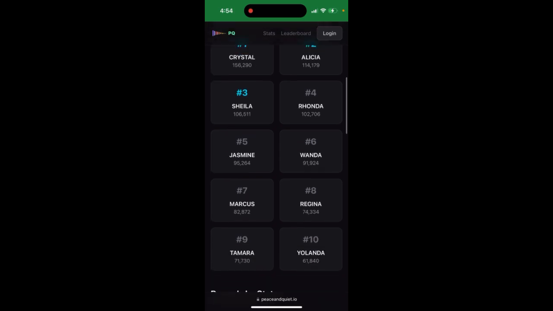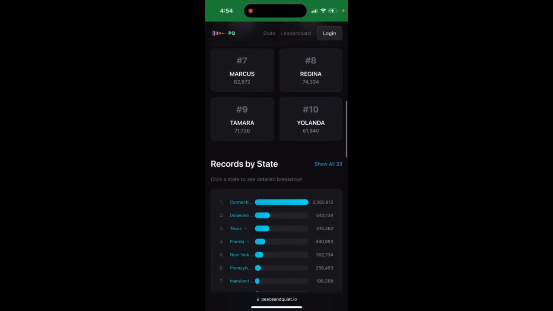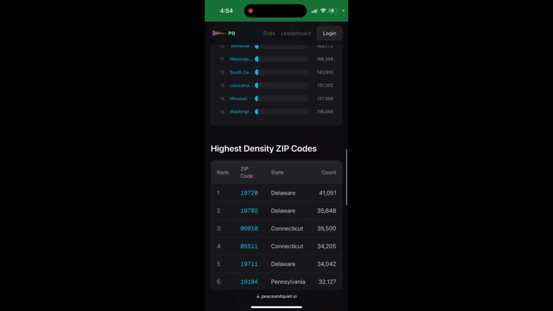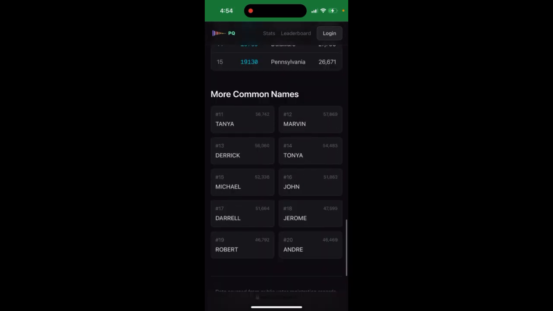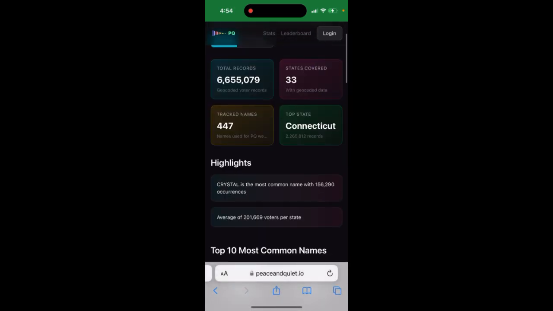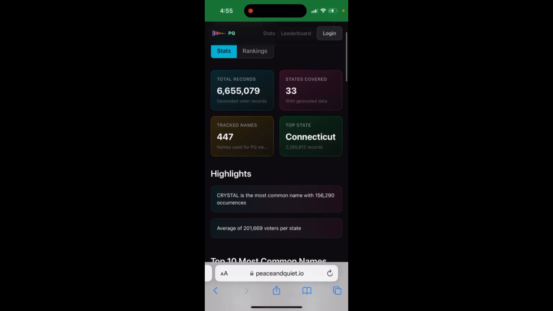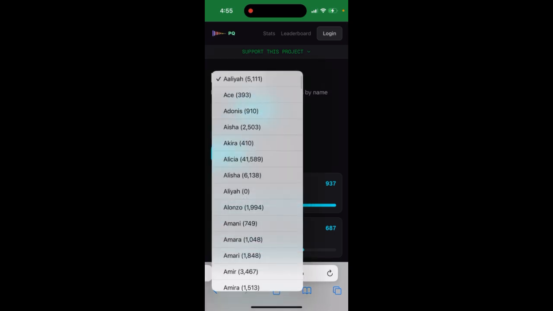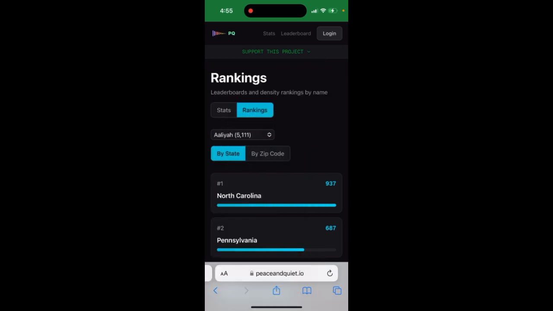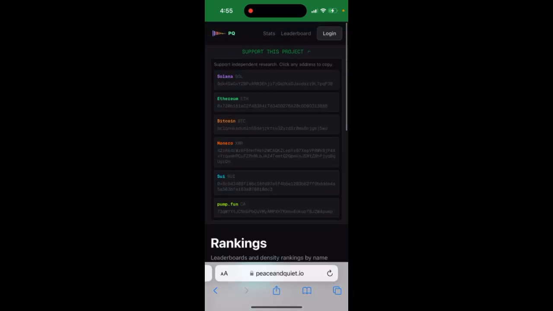Top 10 most common names. Then you can see highest density in here. So that's kind of the idea. And then this is just what you have. And then rankings, either it's like name or yeah. Can support independent research.